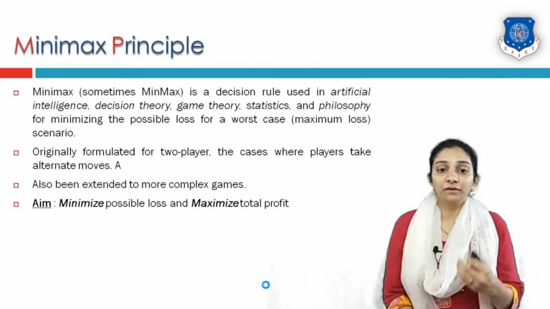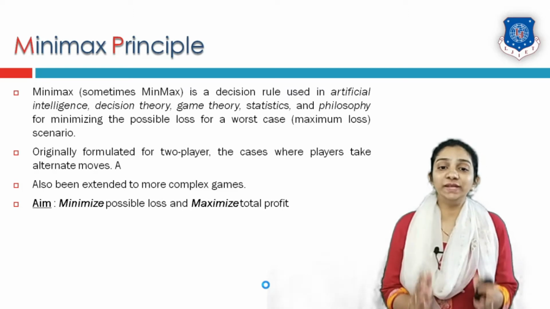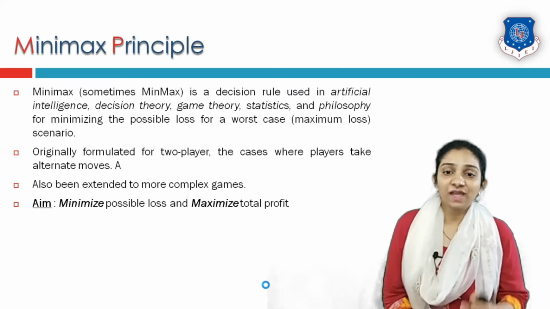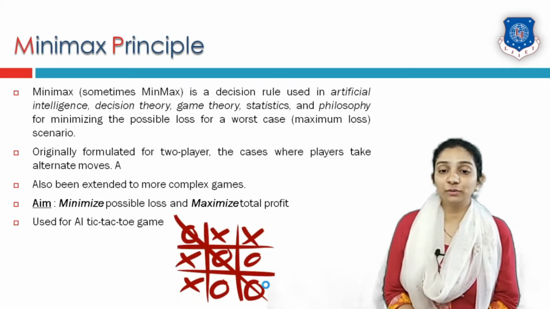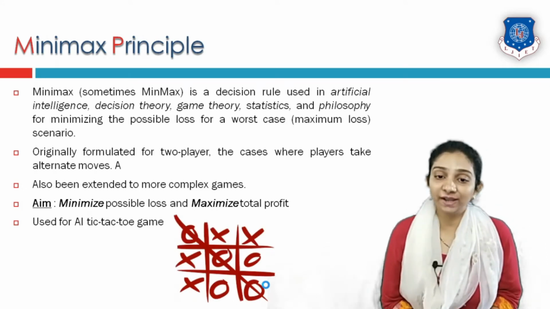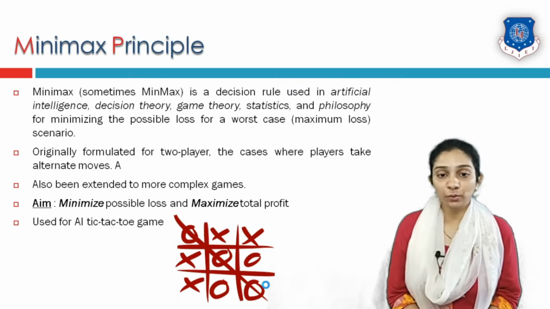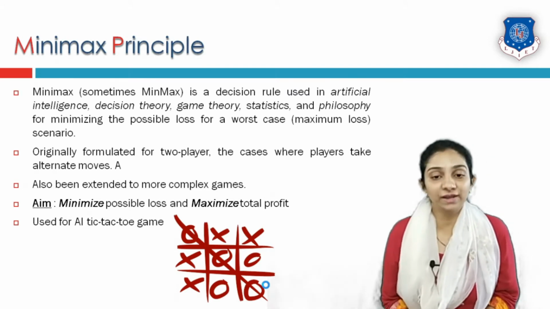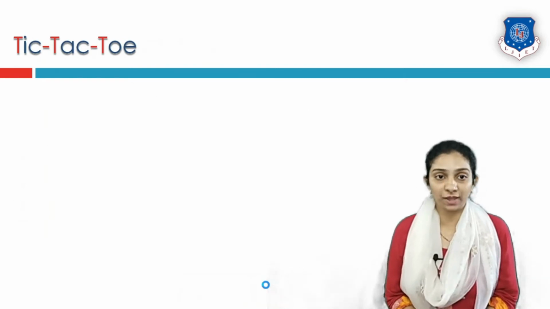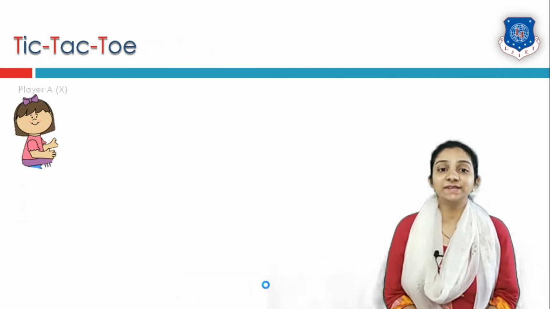So here our aim is to minimize the possible loss and maximize total profit. It is used in artificial intelligence, for example the tic-tac-toe game, which you might have called the 0 and X game or X and 0 game. Now let us see the tic-tac-toe game.